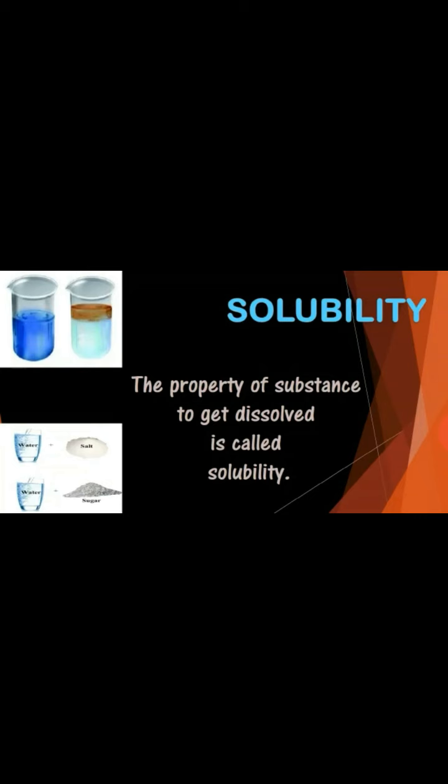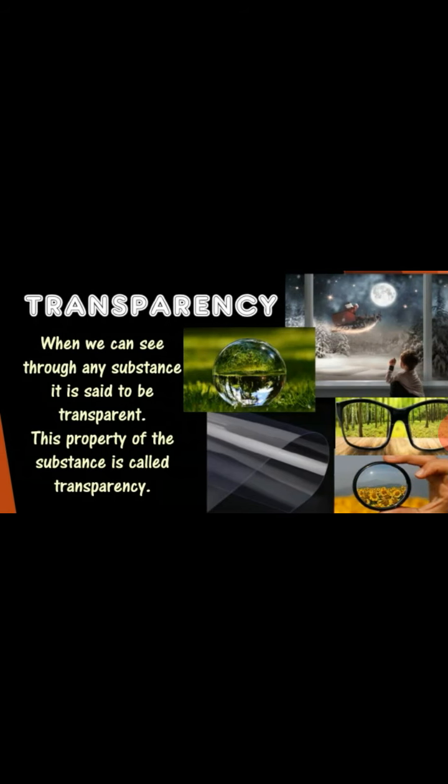Now moving to the next point, that is transparency. Students, can you tell what is transparency? You have heard this word many times, right? When we can look through a substance and see things on the other side, that substance is said to be transparent.